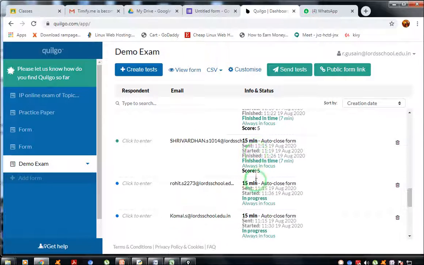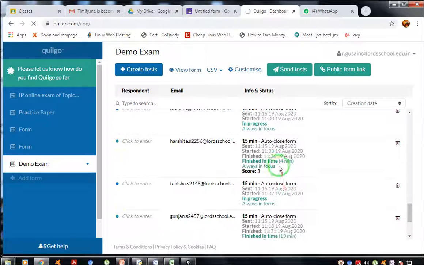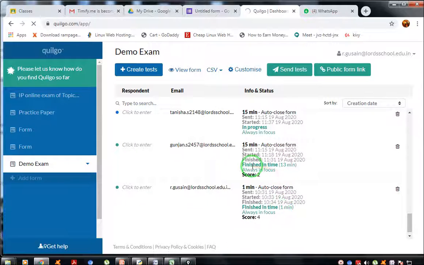So you can see over here 7 minutes. In progress means still doing his or her work. In progress, still in progress. Completed in 4 minutes, in progress. Finished in 13 minutes, always in focus. Finished in 1 minute, always in focus.